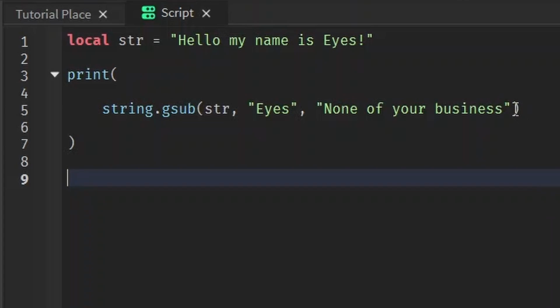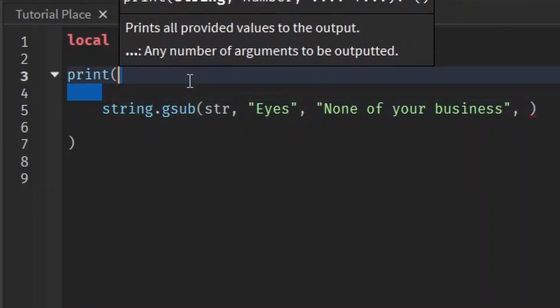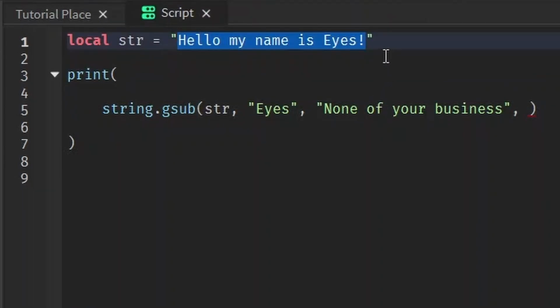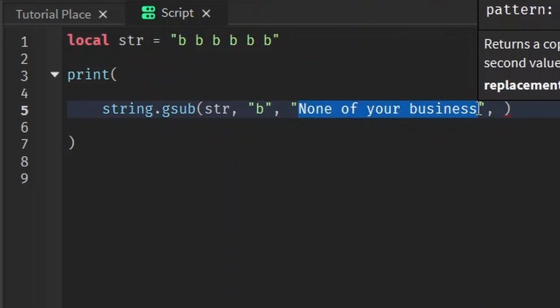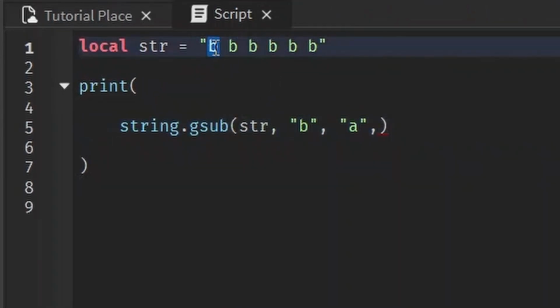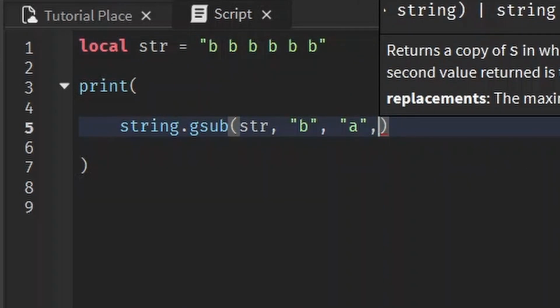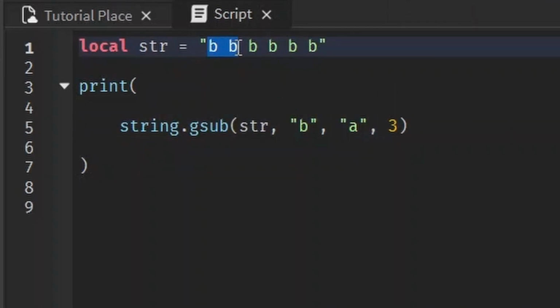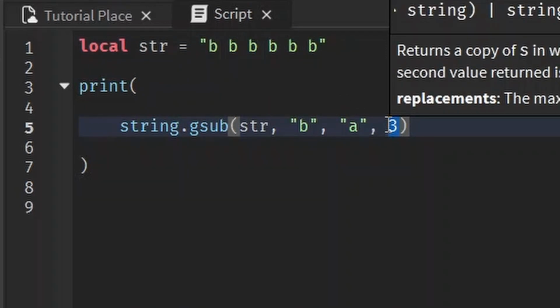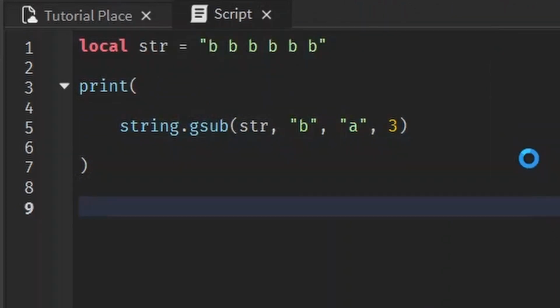But there is a fourth argument that's optional. And I'll show you what I mean by that. Like, what if the string is B, B, B, B, B, B, and I want to replace the B with an A. So let's say I want to replace the first 3 B's with an A. That's when we use the fourth optional argument. It takes in a number. And let's say we give it 3, it's going to look for a B, replace it, keep looking. Oh, I found another B. We've got to replace it, and it's going to keep looking until it finds 3 B's and replaces them with an A. Let's look at that in action.